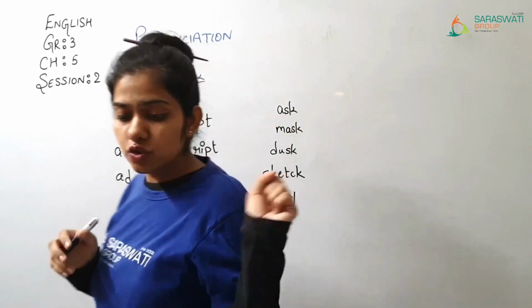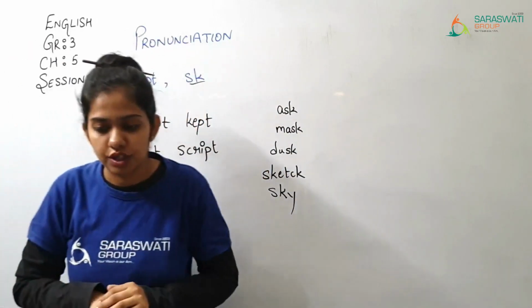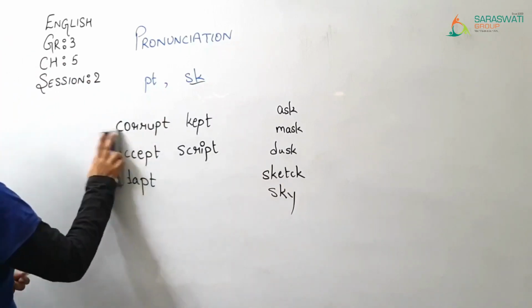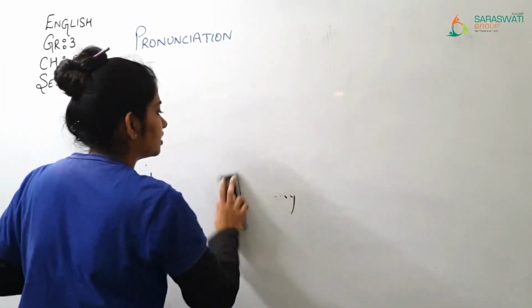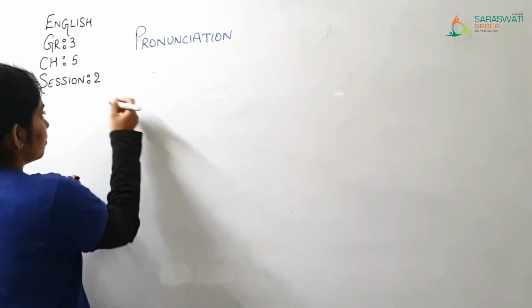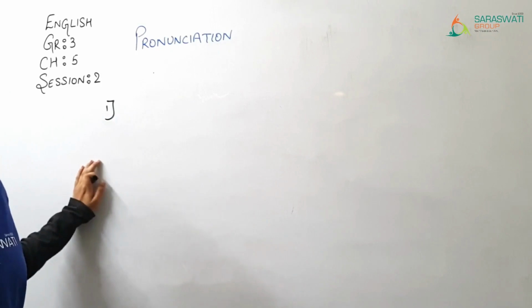Now the exercise which you have, that is circle the odd one out. Now focus on the sounds made by, here I am giving you some example. What you are supposed to do, you are supposed to circle the odd one out.